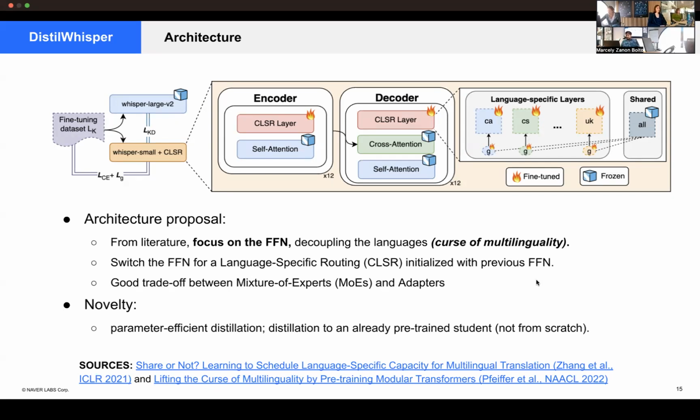And here, the novelty is that this is a parameter-efficient distillation. I forgot to mention that this is a good trade-off between mixture of experts and adapters, because with adapters, you have to always use the same adapters. And for mixture of experts, you have a lot of experts and you have to run all of them at inference time. Here, you can run only the language-specific one that you are interested in. And this is novel because it's a new way to do a parameter-efficient distillation.